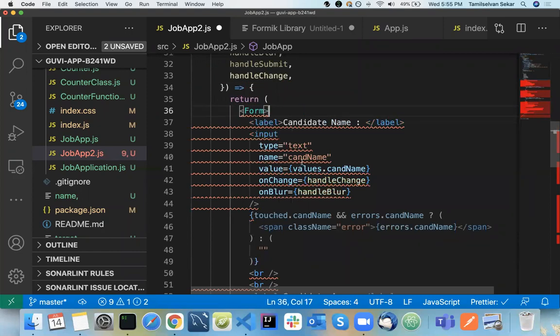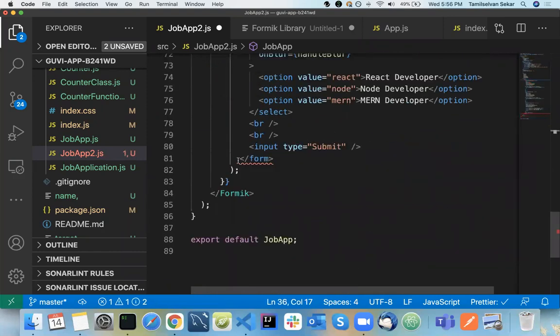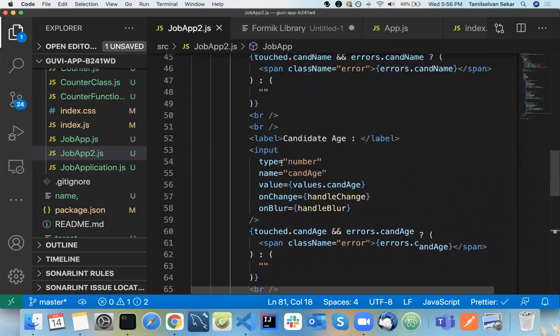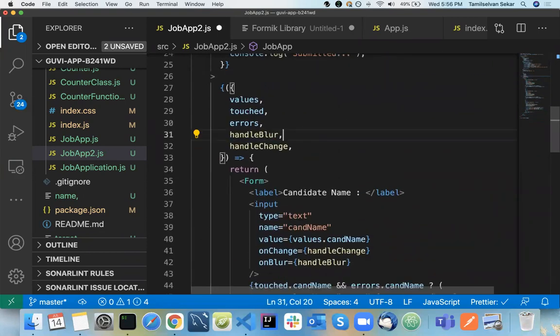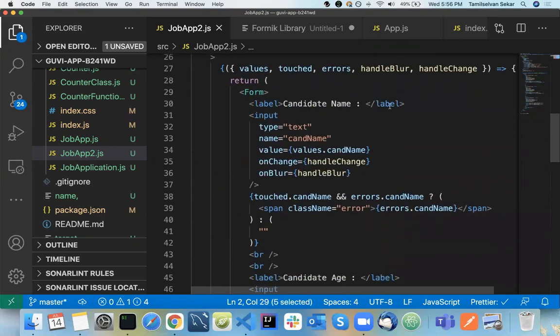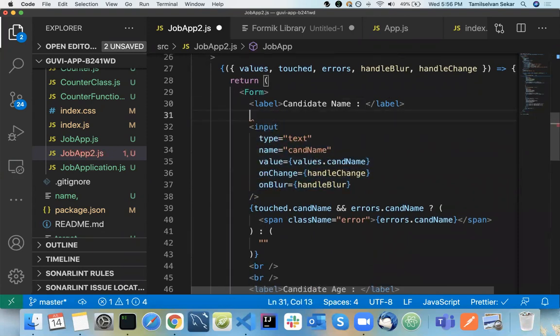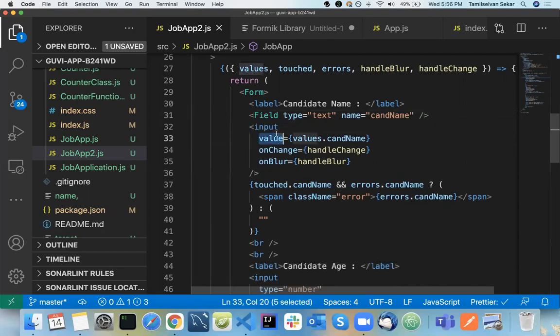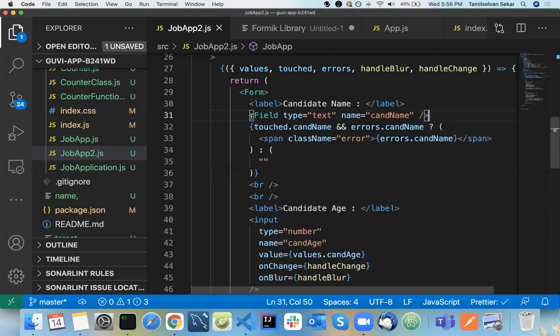If you use that, you don't need to mention handleSubmit. By default, it will take your handleSubmit. Simple. Now there is something called Field. Here you have an input field, right? Same way, use Field. Give the name of the particular field and give the type of the field. If you do this, you don't need values, onChange, onBlur, or anything. See how your code gets reduced.